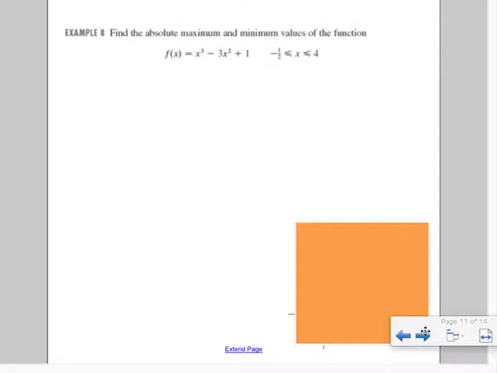So we have a problem here. We don't want to do this with the graph. We want to do it completely algebraically. And all it says is we want to find the absolute max and minimum values of the function from -1/2 to 4. Well, anytime they ask you to find the absolute max and mins, think about the drawing that we saw. We're going to have to look at where the tangent becomes horizontal.